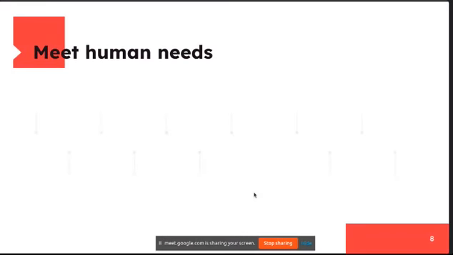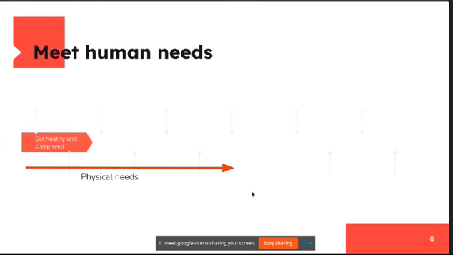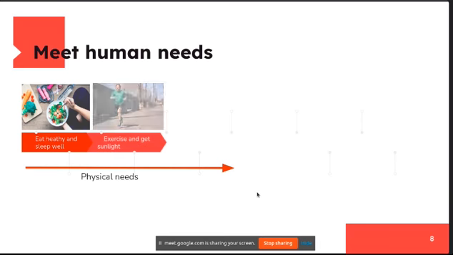Now we have discussed the needs of humans, and how we can meet them. First is physical need. We can meet it by eating healthy, sleeping well, having good hygiene, good discipline, and a good regular workout in your life. That completes your physical needs. Then I discussed that physical need includes shelter.